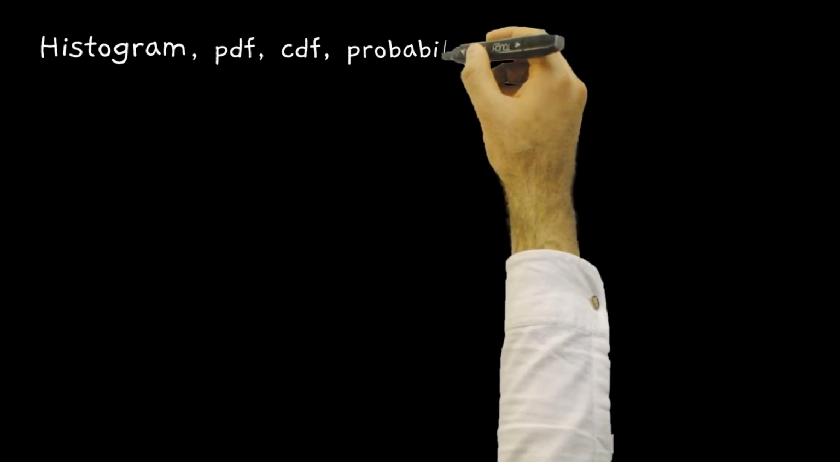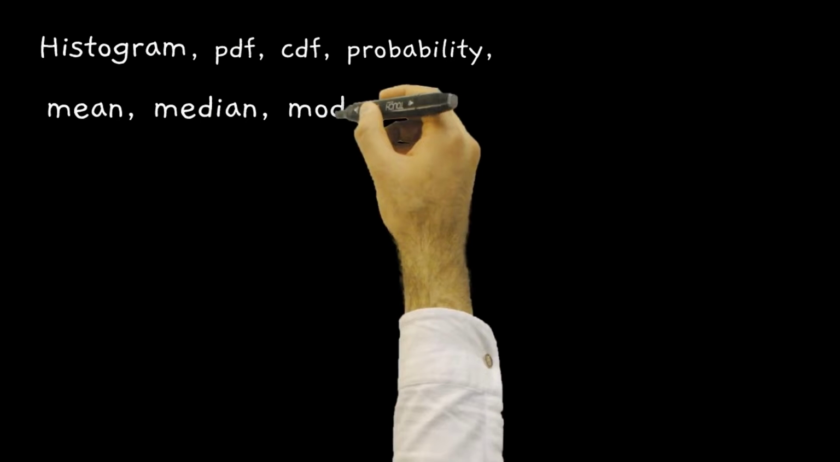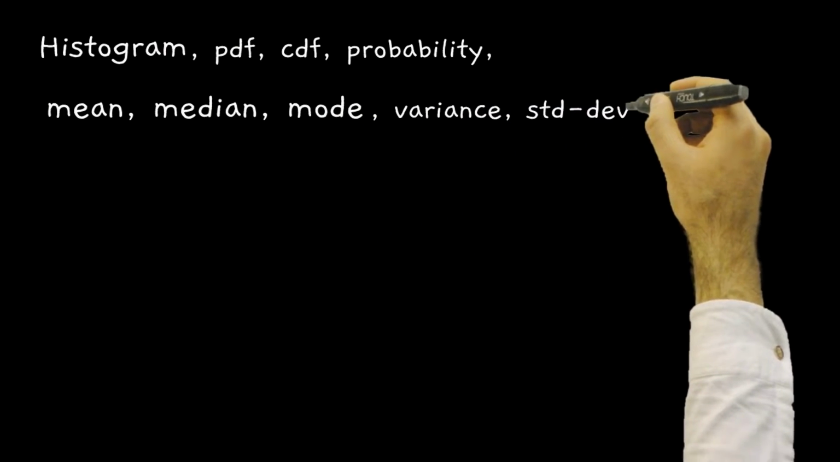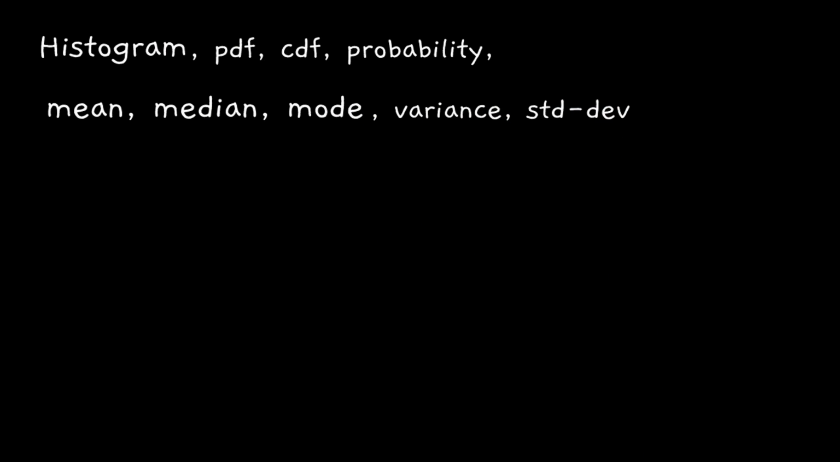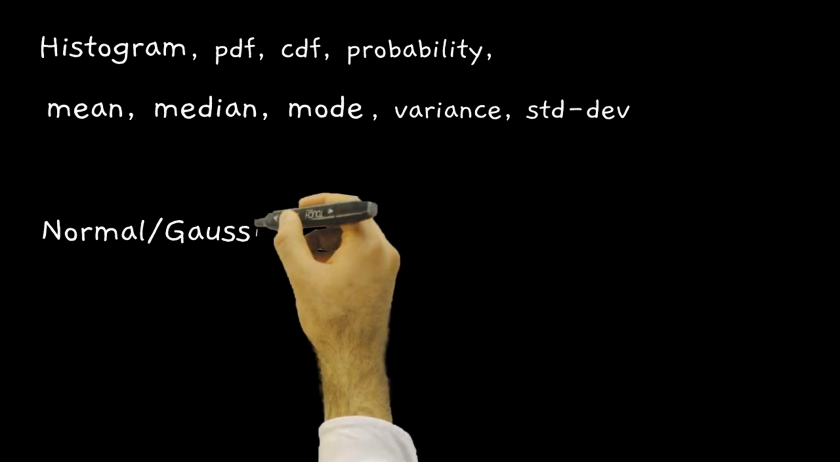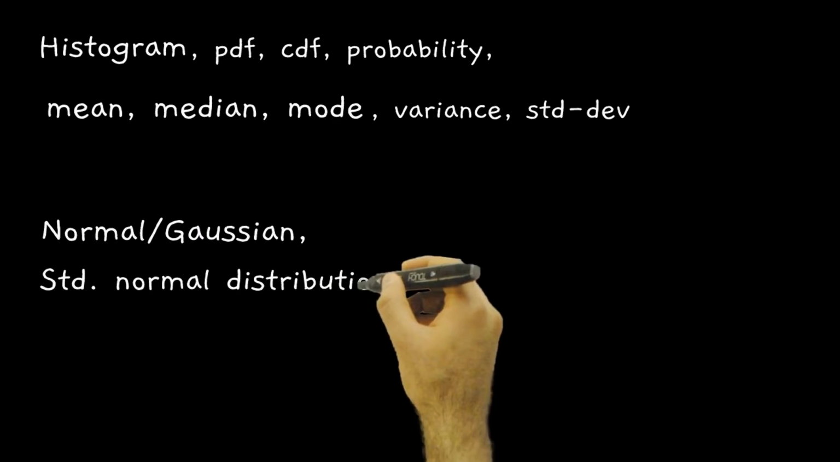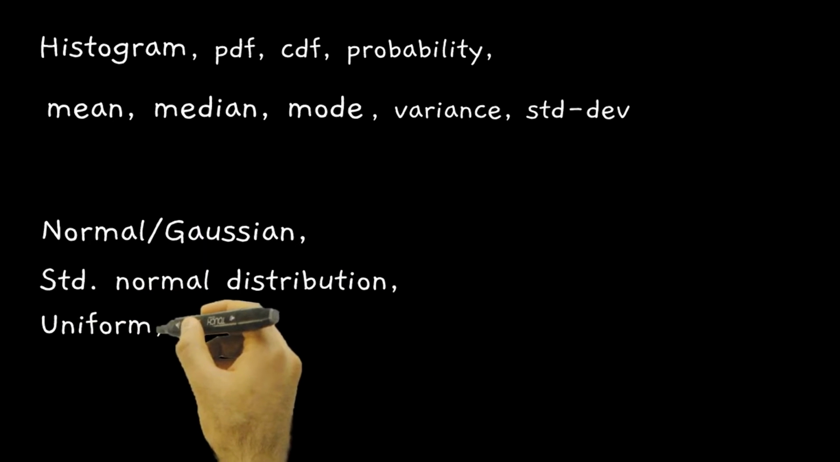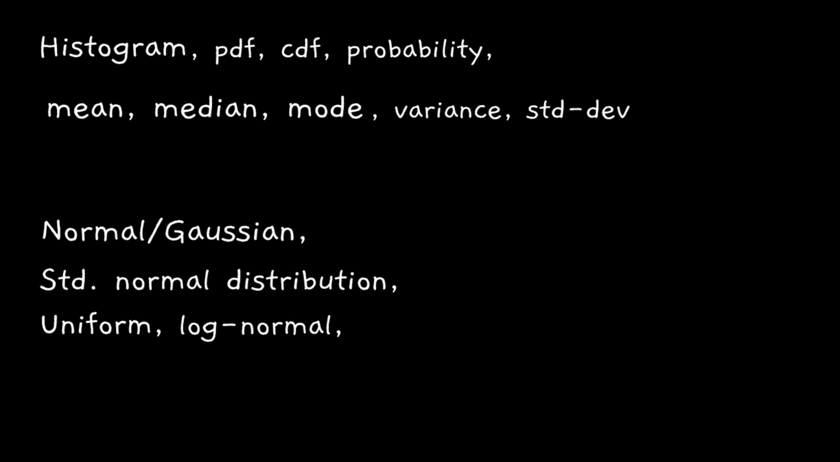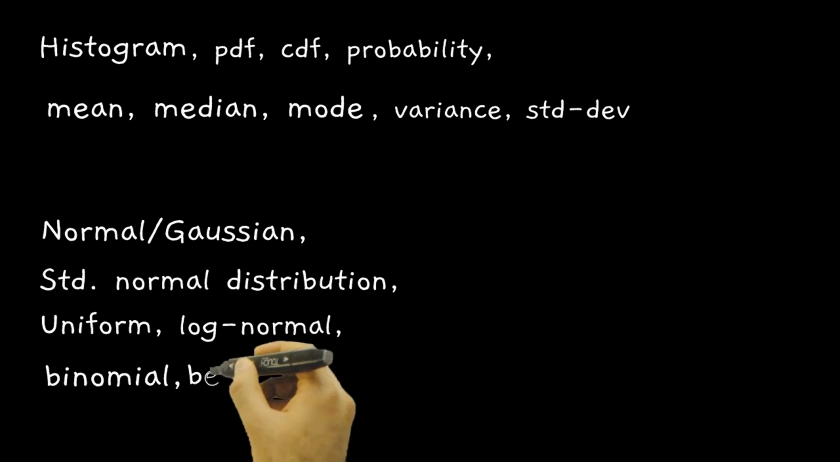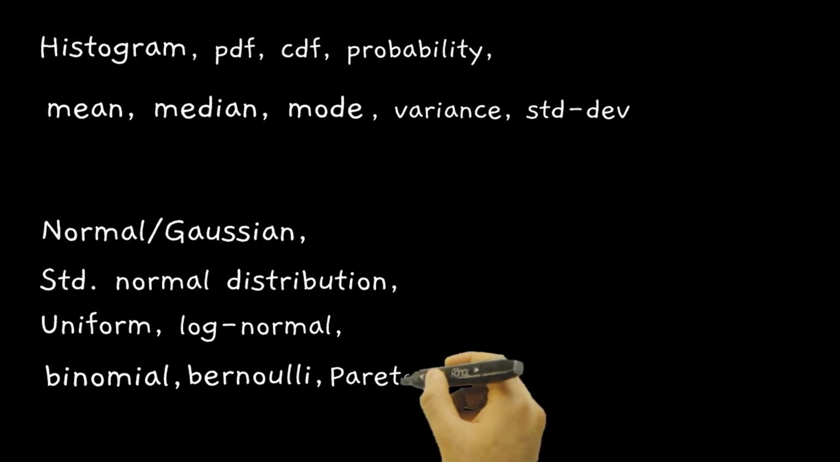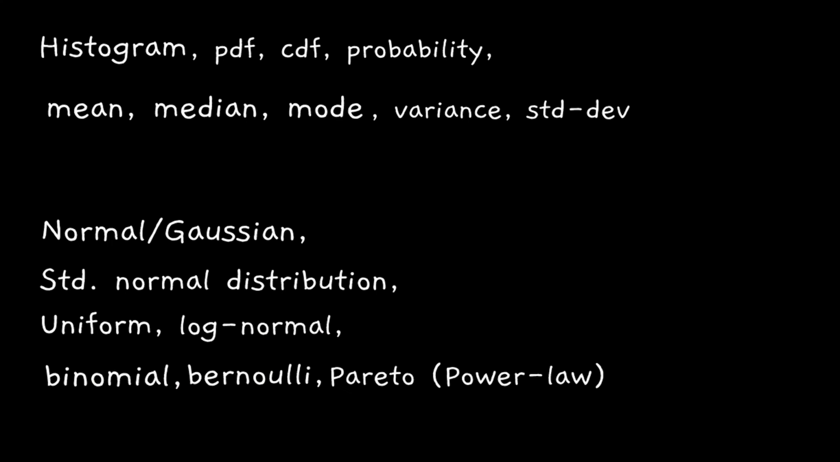There is something called histogram, PDF, CDF, probability, mean, median, mode, variance, standard deviation. All of these are fundamentals of probability and statistics. We will also learn some distributions like normal or Gaussian distribution, standard normal distribution, uniform, log normal, binomial, Bernoulli, Pareto distribution or power law distribution. All of these we will learn in more details.